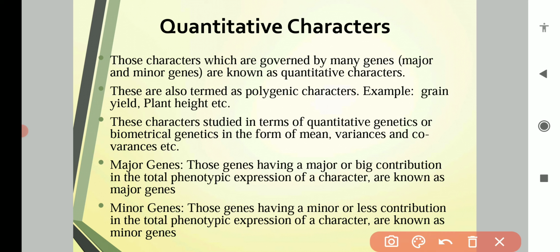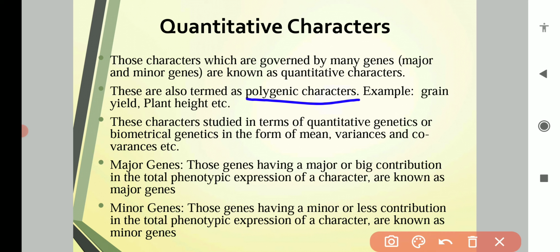Those characters for which several genes are present in the genome or chromosomes of an organism are known as quantitative or polygenic characters.